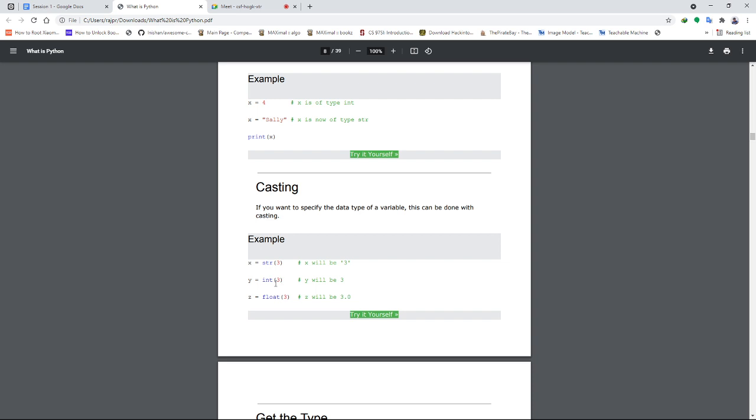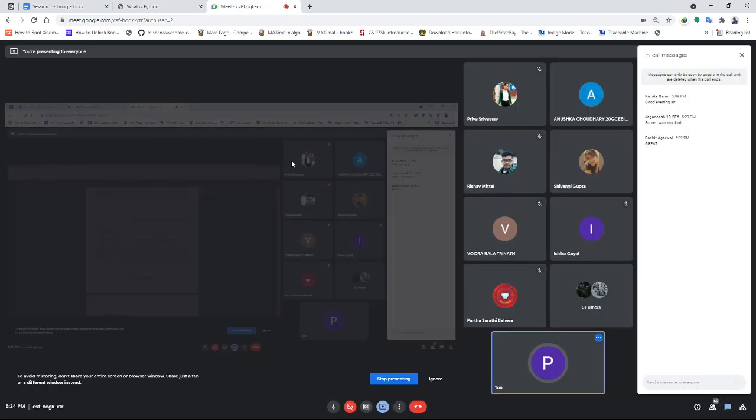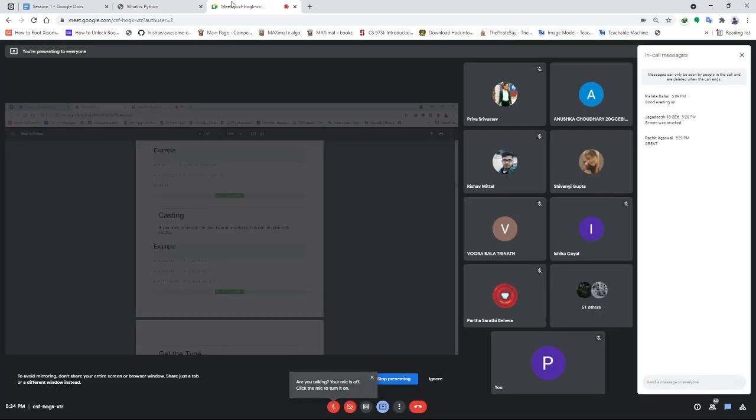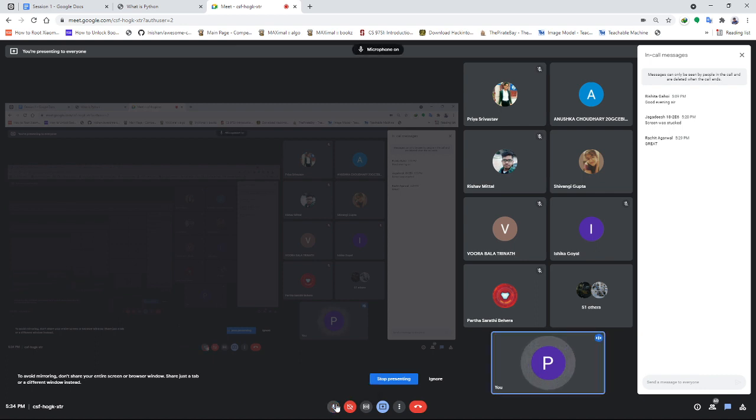Similarly, y here will be treated as an integer, and in z here, okay.